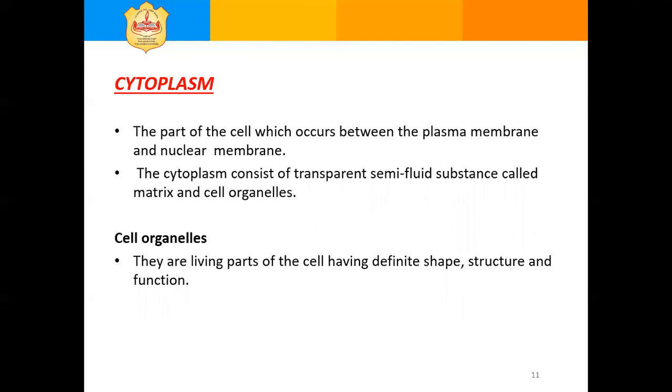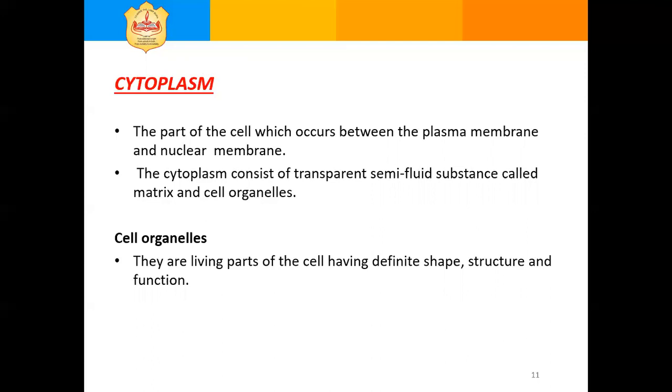Cytoplasm contains matrix and cell organelles. What is a matrix? The transparent semi-liquid substance of cytoplasm is called a matrix. Many chemical reactions take place in the cytoplasm.